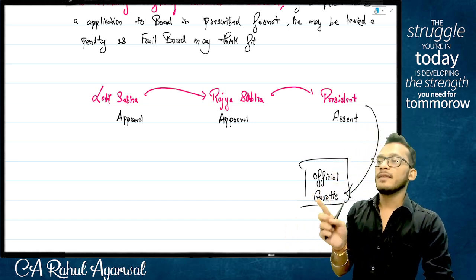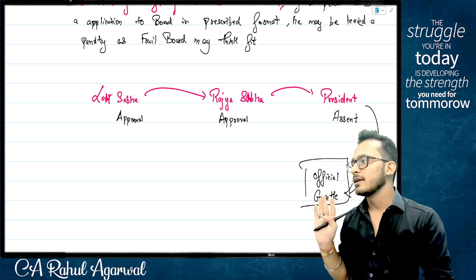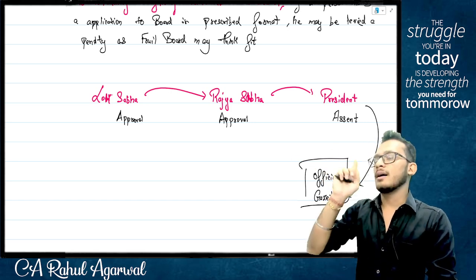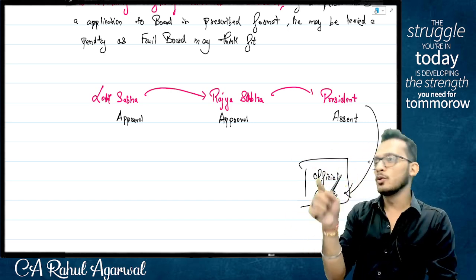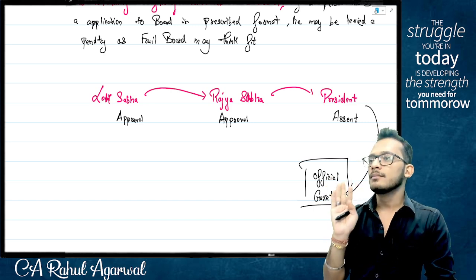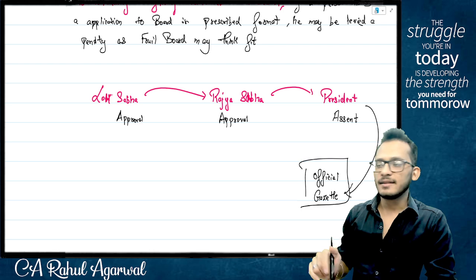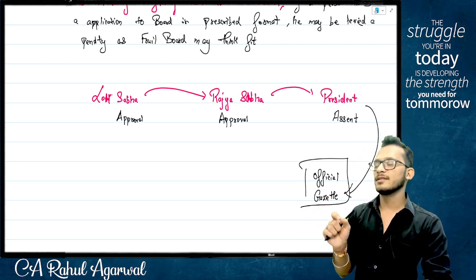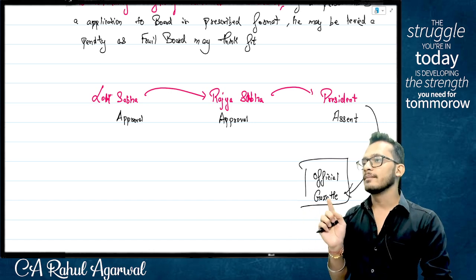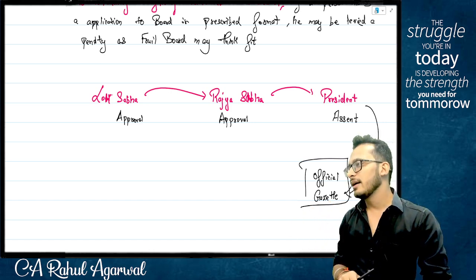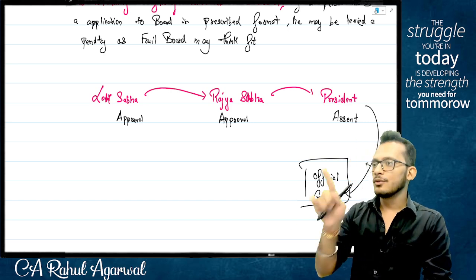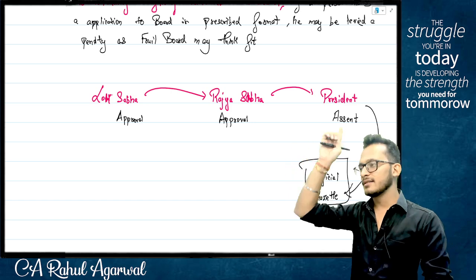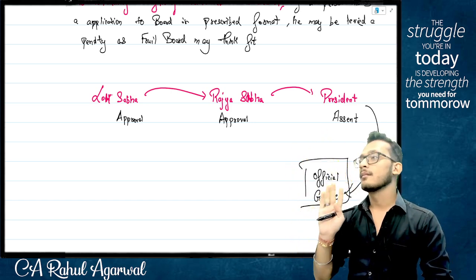If you are not aware about it, that is your loss. You are supposed to be aware about what is happening in India. If you are not aware and you end up making a mistake, you cannot be excused for it. We have a Greek term, I don't remember it exactly, but it basically says ignorance of law is not an excuse. You need to follow the law, which means the moment it hits the official gazette, it is assumed as informed to you.